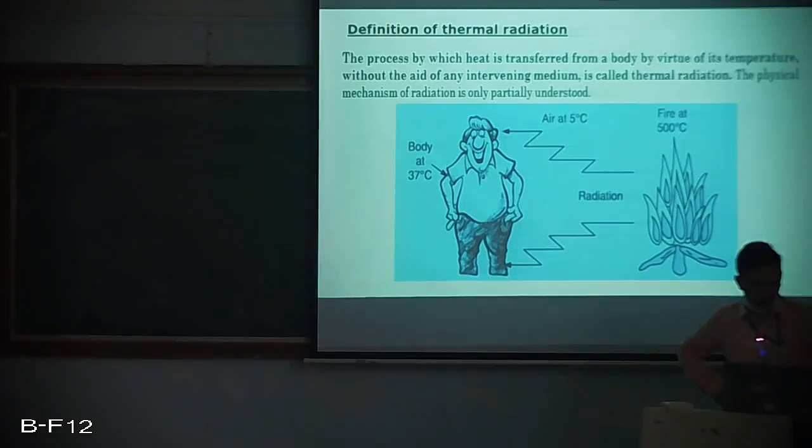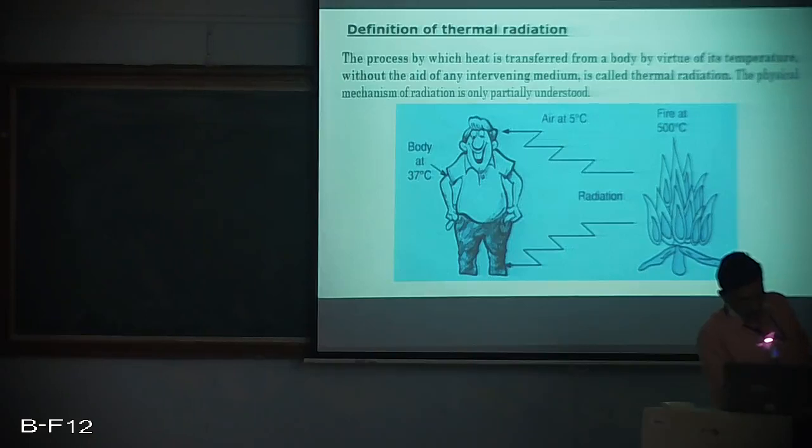So by pure definition, when heat is getting transferred by virtue of its temperature without any intervening media, it is of course radiation. And of course the physical interpretation of radiation is very difficult to show, but as an example the picture shows us a person standing whose body temperature is 37 degrees centigrade, and at a certain distance we have fire at 500 degrees centigrade, and the air in between the person and the fire is at 5 degrees centigrade.